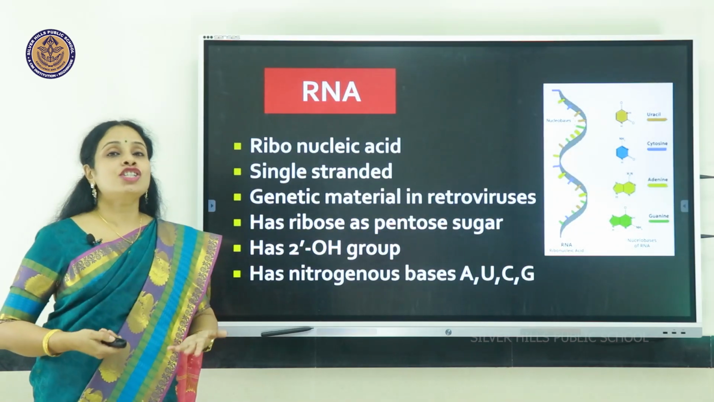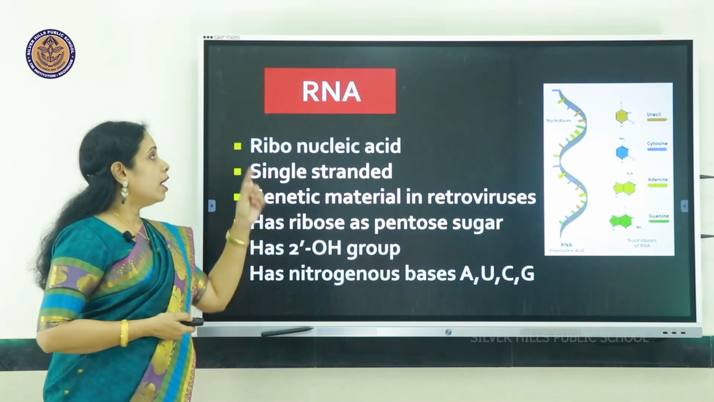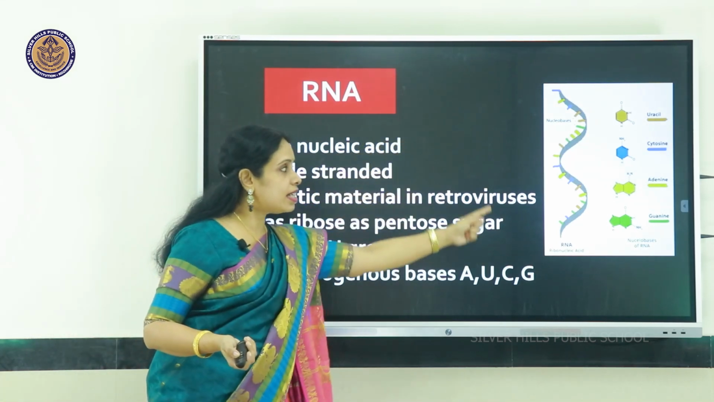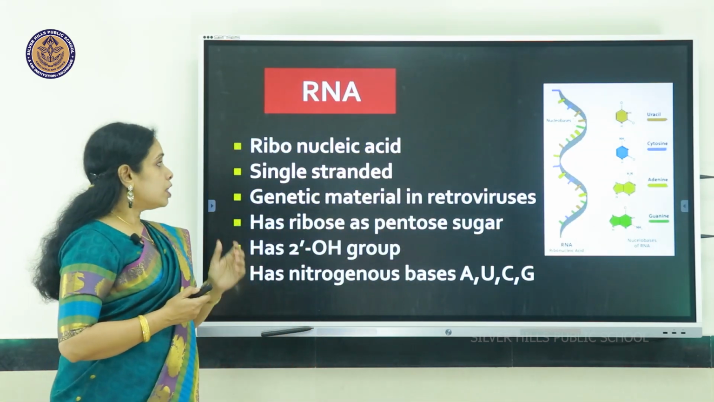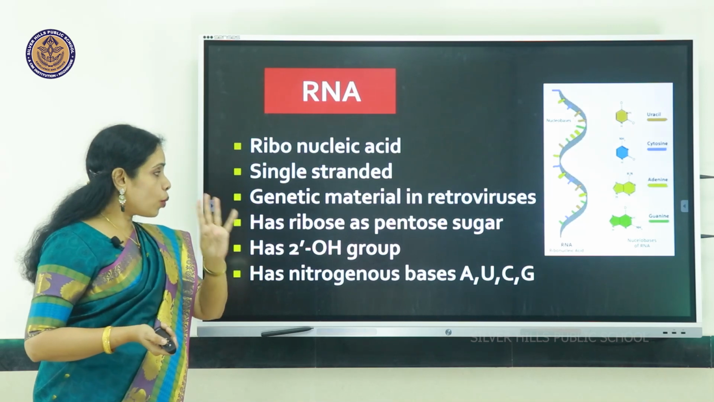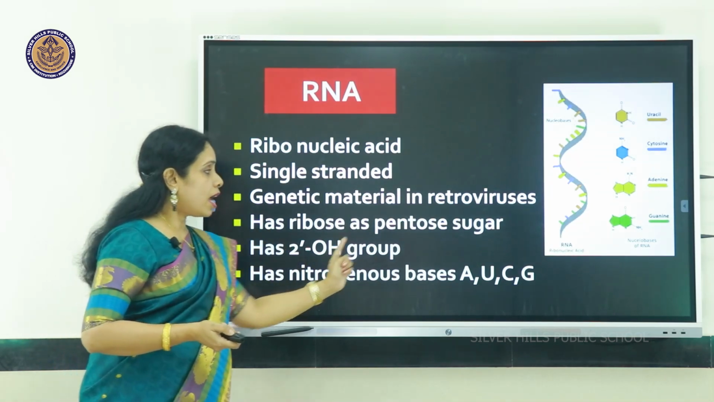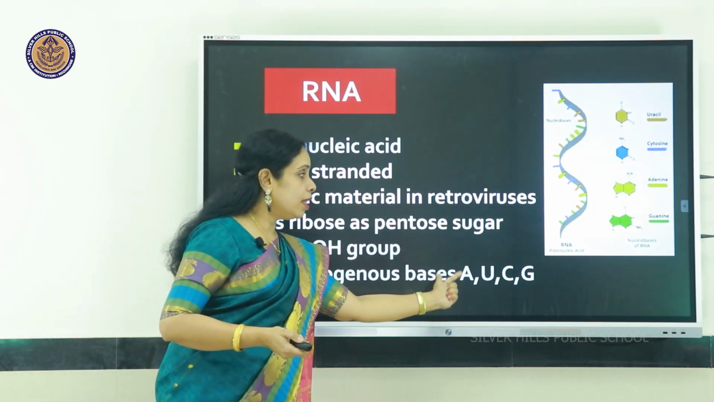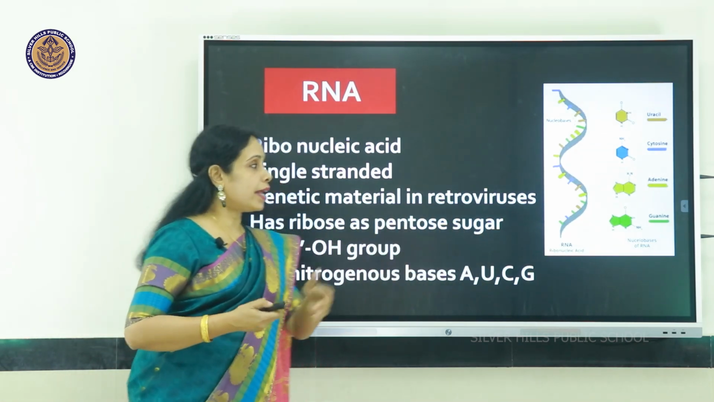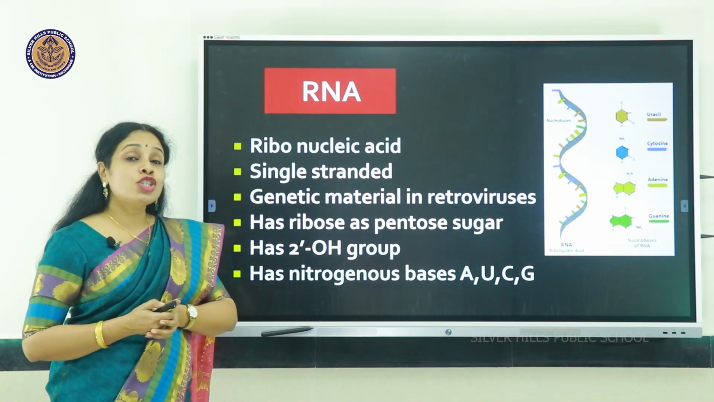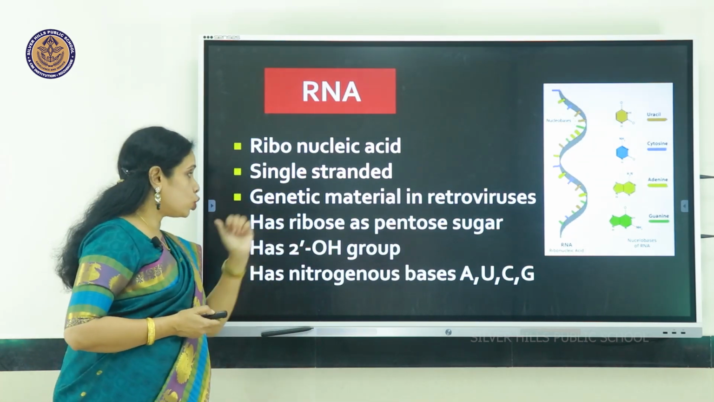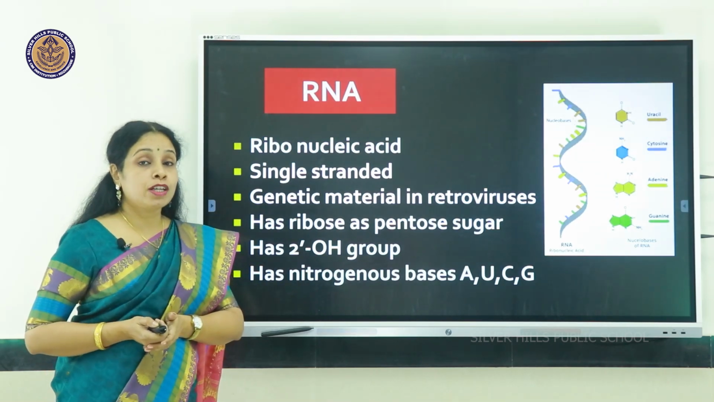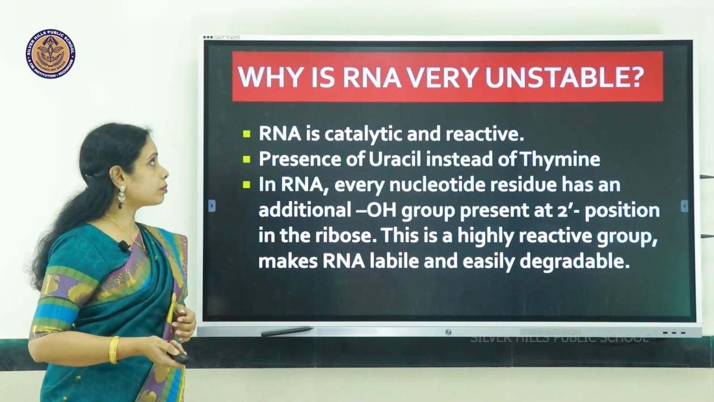Now moving on to the other genetic material, RNA, ribonucleic acid, which unlike DNA has only a single strand. It also has 4 nitrogenous bases, that is adenine. It does not have thymine, instead it has uracil, cytosine and guanine. It has a sugar by the name ribose sugar and it has the 2'-OH group.